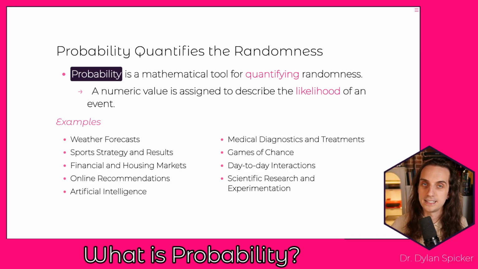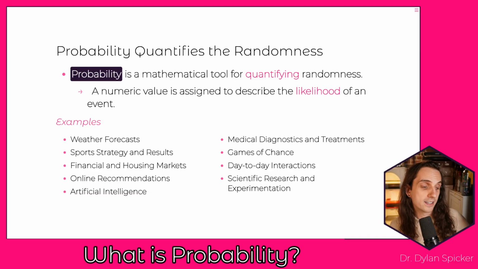Games of chance, right, rolling dice or gambling or playing board games, these are all going to be areas where probability is there. But even something like day-to-day interactions with your peers, right? Any time that you don't know exactly what's going to happen, we're dealing with probabilities there. Maybe you have to have a really difficult conversation with a family member or a friend, and you're worried about the chance that they react negatively, or maybe they'll react really positively to it, right? There's probabilities that we could assign there, and those might be really hard to work out, but there is still this uncertainty associated with it, right? And scientific research and experimentation is sort of founded entirely upon probabilities and probabilistic reasoning, right? So probabilities are all over the place.